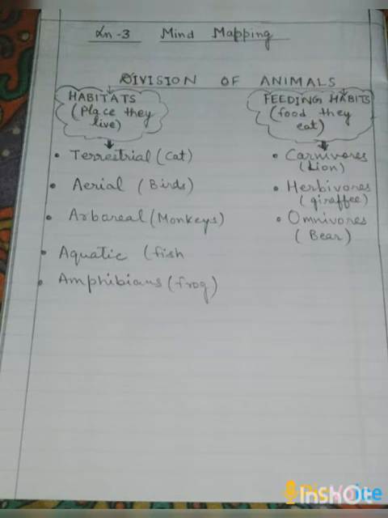On the other side you can see it is written feeding habits. So according to feeding habits, animals are divided into 3 categories. 1st is carnivores, 2nd is herbivores, and 3rd is omnivores.